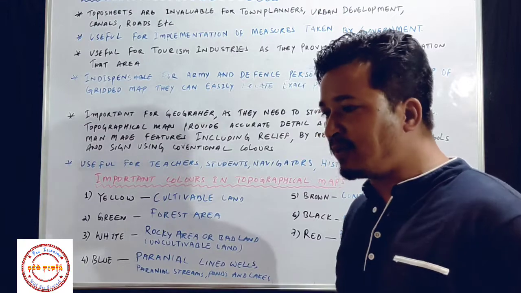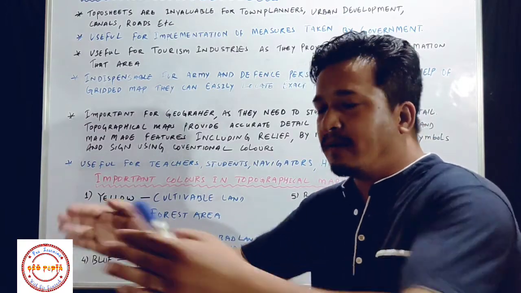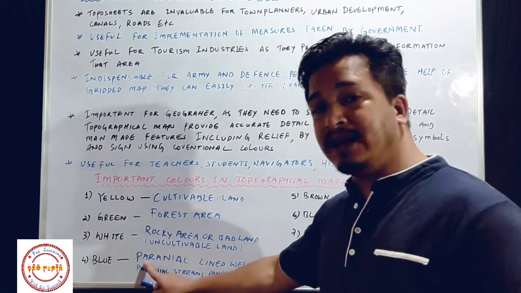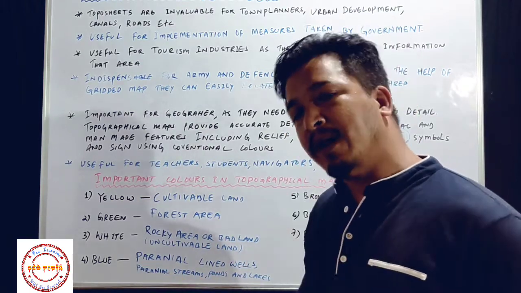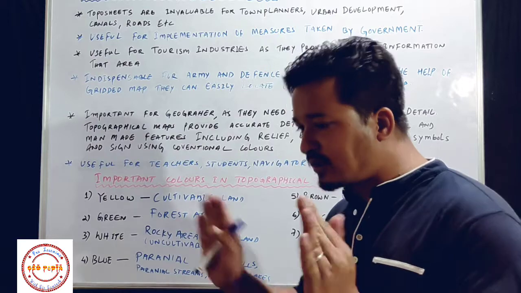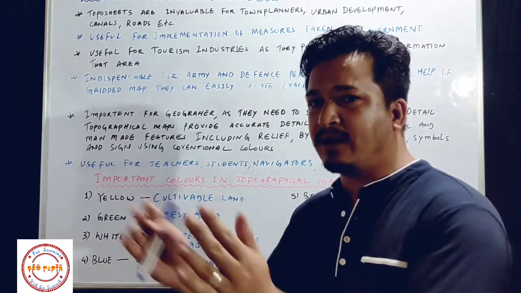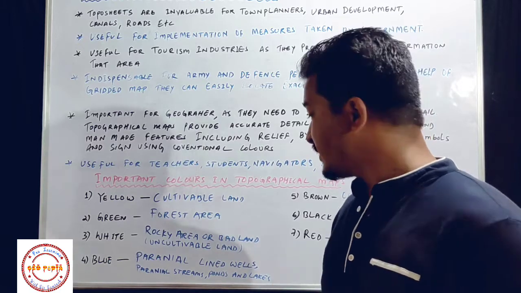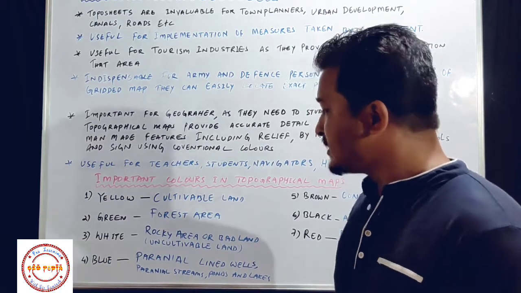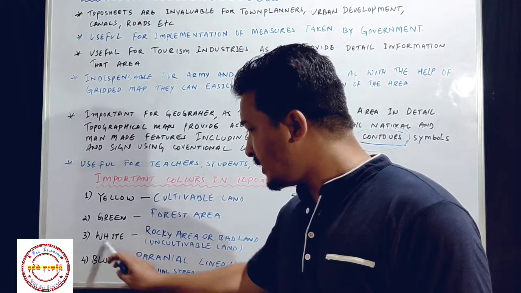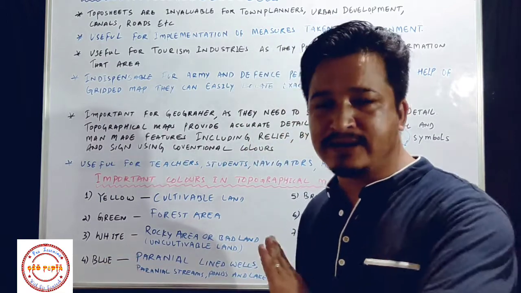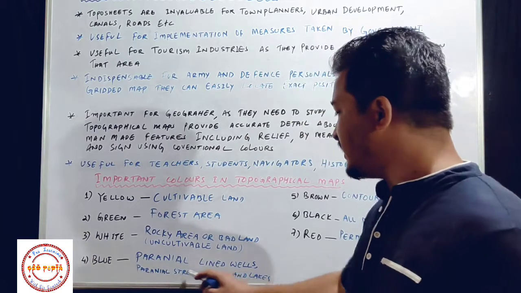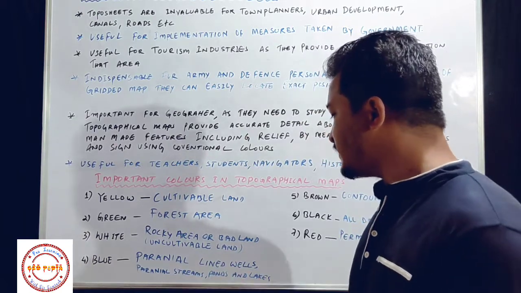Lined wells का मतलब ऐसा वेल जिसका चारों तरफ क्या बनाया गया? दीवार बनाया गया है. ठीक है, समझ लो. तो पेरेनियल है वो वेल. कैसा है? पेरेनियल है, यानी कि वहां पर पानी हमेशा रहता है और उसका चारों तरफ दीवार बनाया गया है. समझ रहे हो ना? Then fourth one is perennial streams. Same streams, then ponds, then lakes. So it means blue color indicates water bodies. In simple language I can say blue color indicates water bodies, that is perennial lined wells, perennial streams, ponds and lakes.